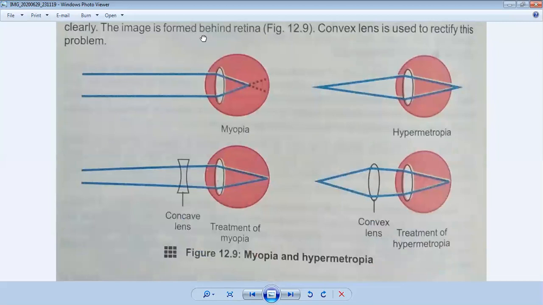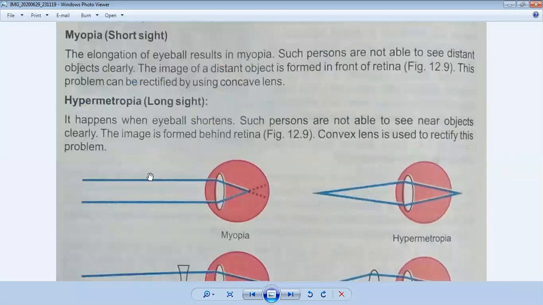Now, these are the disorders of the eye, and now we will discuss the previous page. One example is left in the previous page.